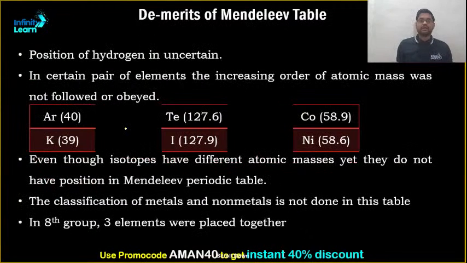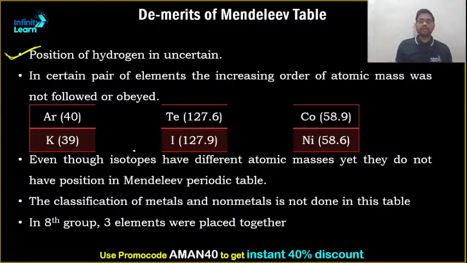Next. Now, what were the demerits? This demerit still exists. The position of hydrogen is still uncertain, like it is placed in the middle of the periodic table, but that is an uncertain position. In certain pairs of elements, the increasing order of atomic mass was not followed. Like argon came before potassium. Ideally potassium should be first, then argon, but it was not followed. Beryllium came before iodine. Similarly cobalt came before nickel.